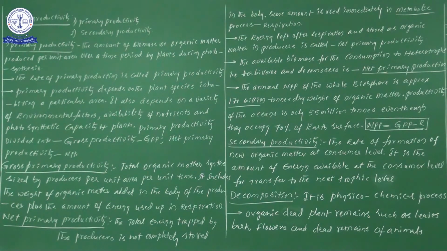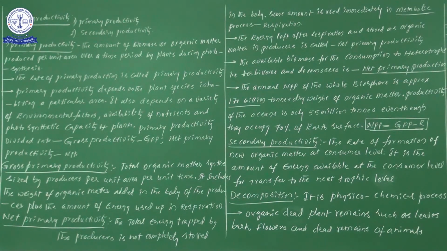the ecosystem. From our knowledge point of view, there are 4 different components. The first one is productivity, which we have just seen, the second one is decomposition, the third one is energy flow, and the fourth one is nutrient cycles. Now we are moving on to the second component, which is decomposition.